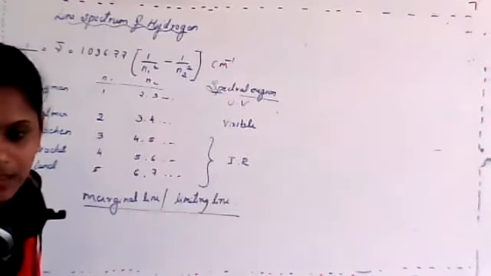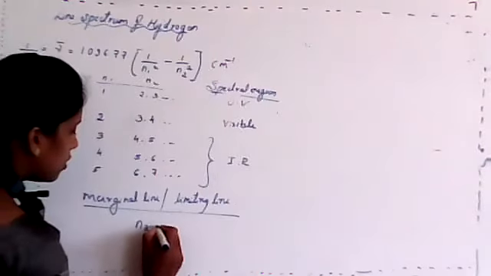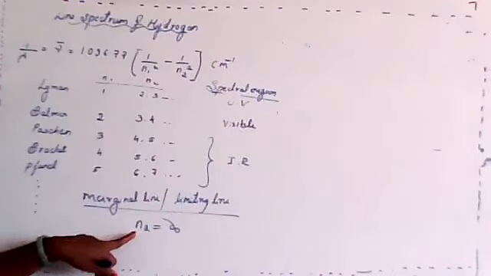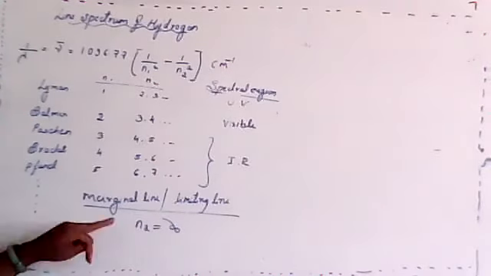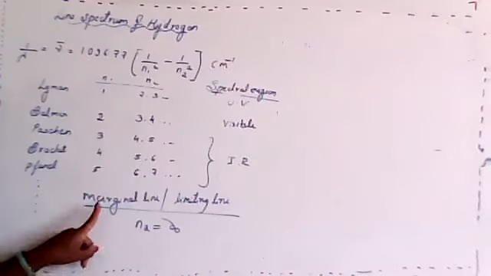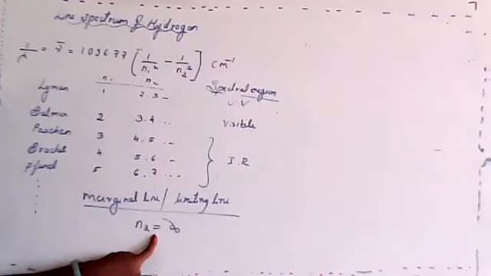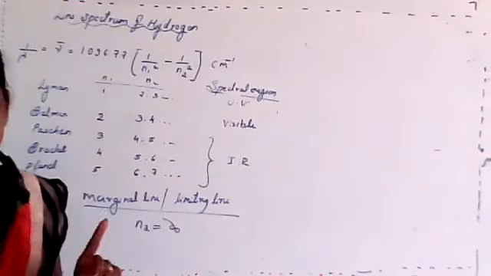The marginal line or limiting line is one where the value of n2 is equal to infinity. Very important for your competitive purpose. Just try to remember this.